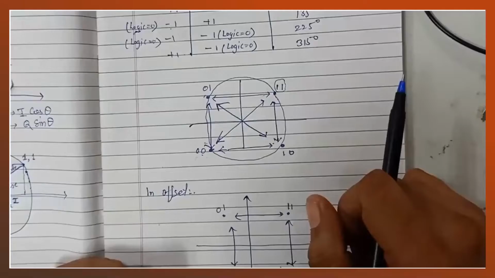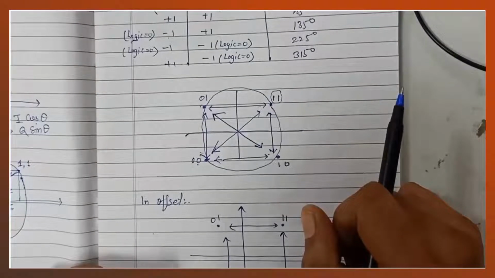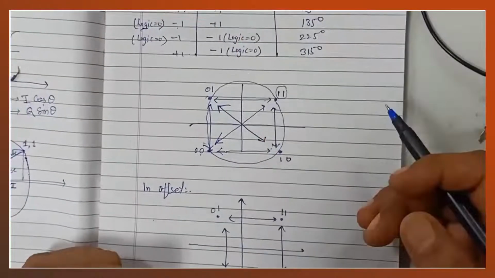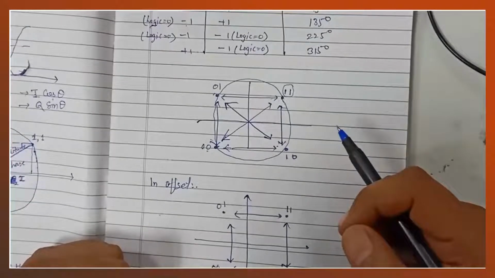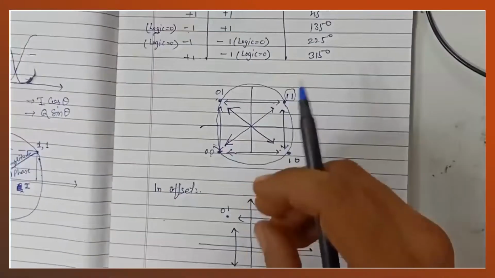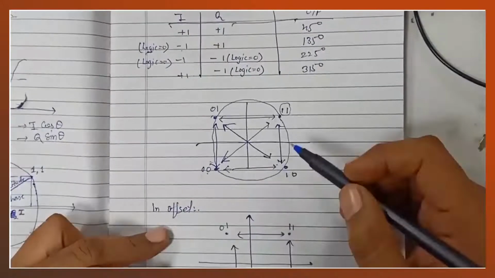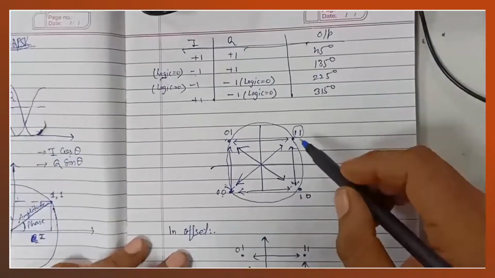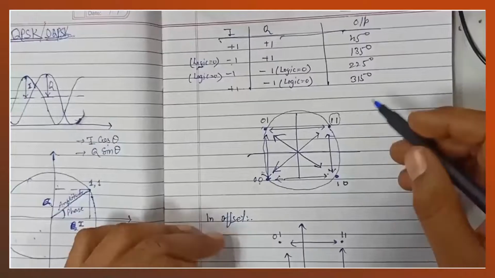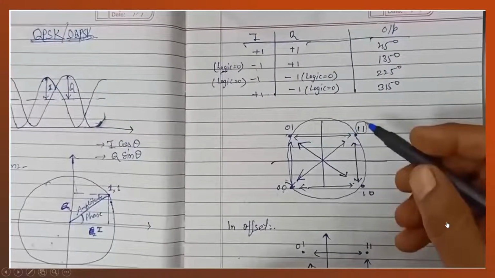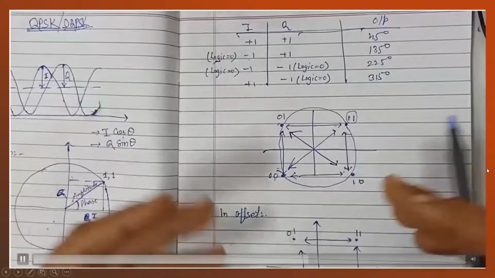And this is actually the problem with quadrature phase shift keying, because there are lots of phase changes at the same time, which is not good for the low pass filter. So we have some arrangement, and that's why we go for the offset QPSK. It is actually the remedy for this abrupt switching from one phase to another phase.